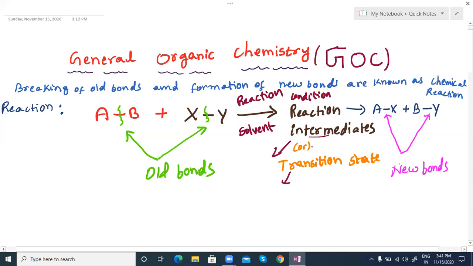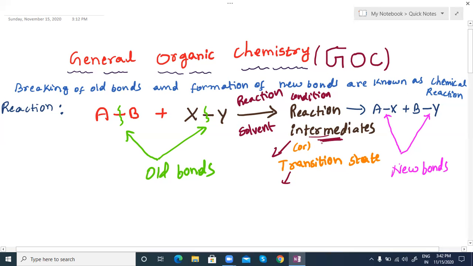We stop at one point, then we move again. In the same way, here also one of the steps is an intermediate species, and that intermediate species differs from both reactants and products. Sometimes that intermediate can decide which product you are going to get. Got it?